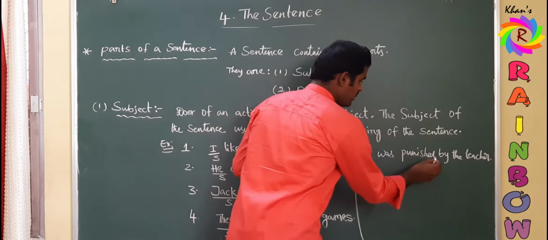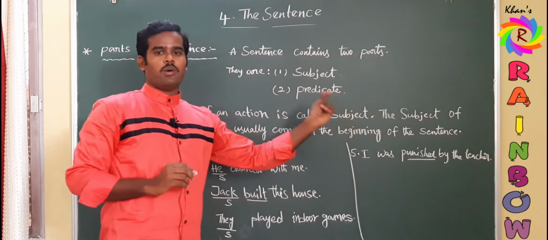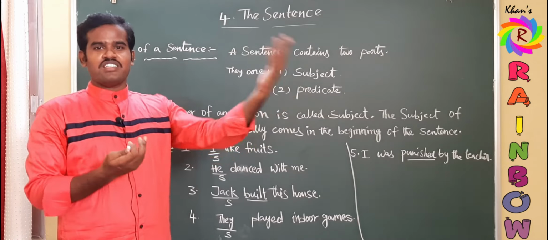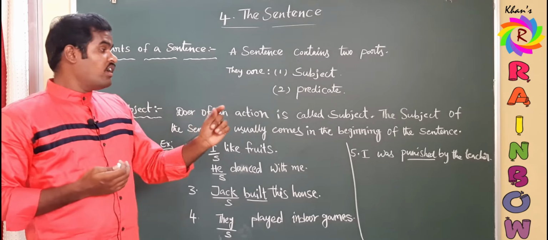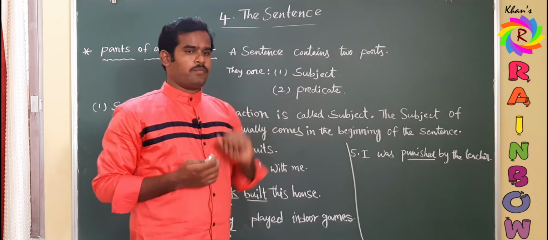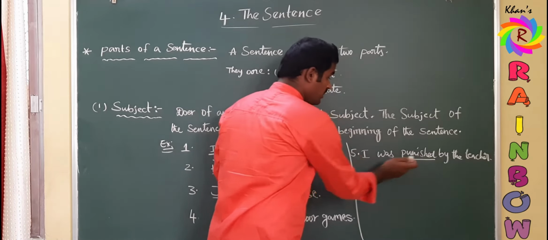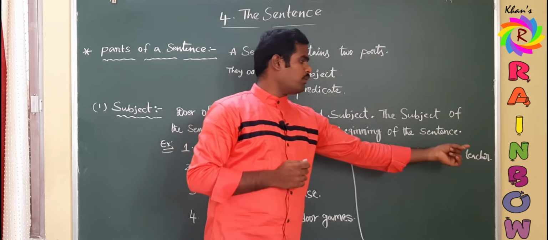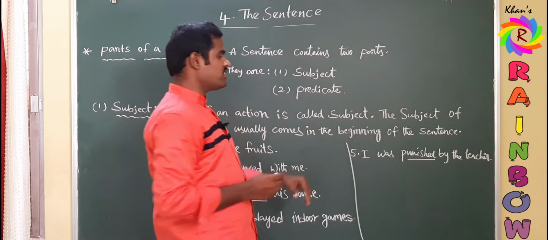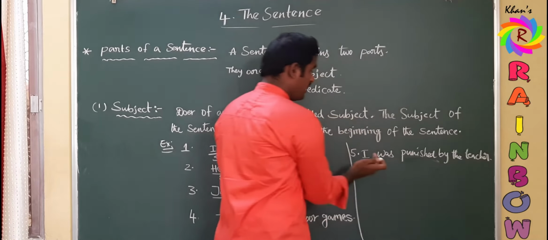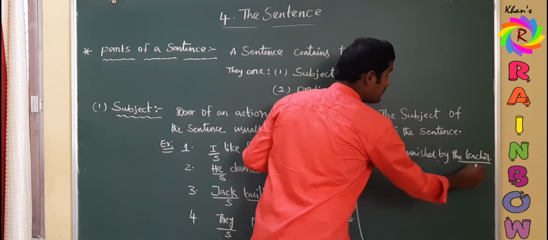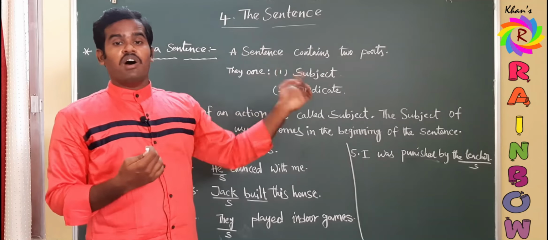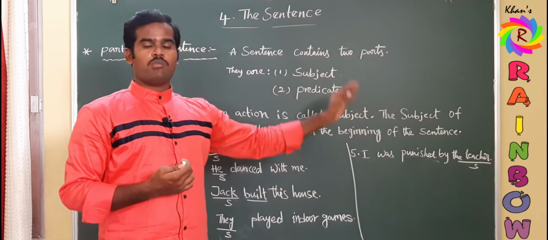See, observe the action here. What is the action word? Verb, punished. Who punished? Now the question: did I punish the teacher or did the teacher punish me? You have to imagine by whom the work is done. So here the work is not done by me. Punishment was done by the teacher. So now you can easily tell that the subject is not I but the teacher. Because punishment was given to me by the teacher. So the teacher performed the action here.